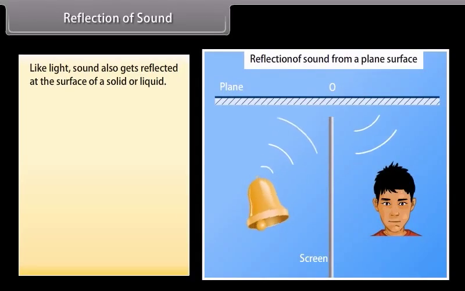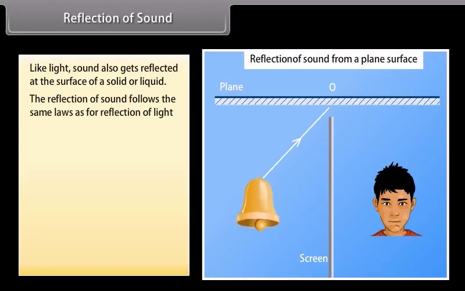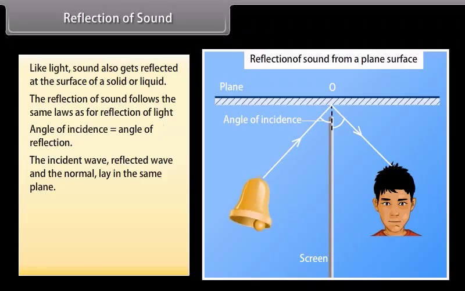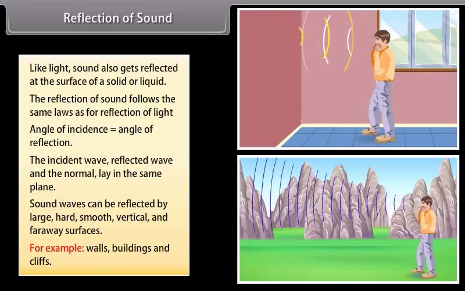Reflection of sound. Like light, sound also gets reflected at the surface of a solid or liquid. The reflection of sound follows the same laws as for reflection of light. Angle of incidence is equal to the angle of reflection. The incident wave, reflected wave and the normal lie in the same plane. Sound waves can be reflected by large, hard, smooth, vertical and faraway surfaces, for example, walls, buildings and cliffs.